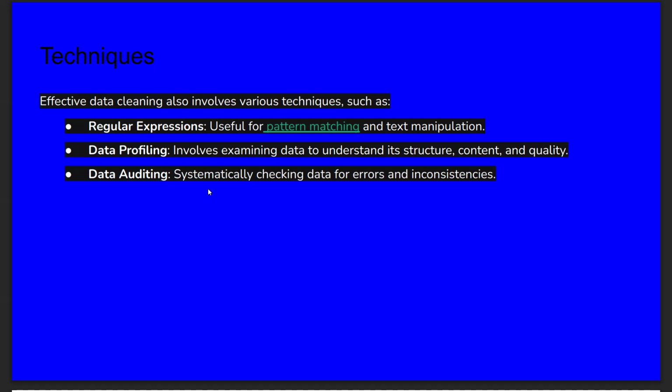Next one, data auditing. Why do we need data auditing? In order to check the data for errors and inconsistencies. If we want to systematically check whether there are any errors and inconsistencies in the data, we need this data auditing technique. So this is what we have.